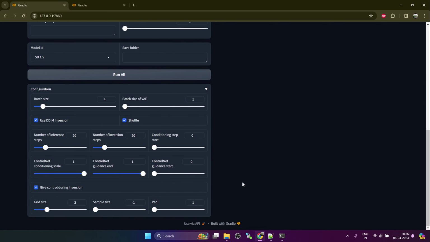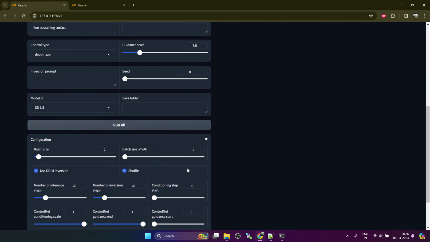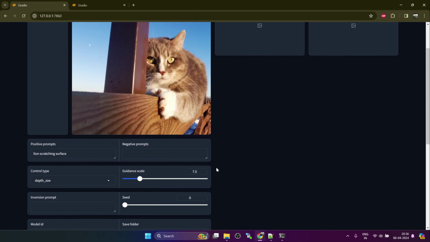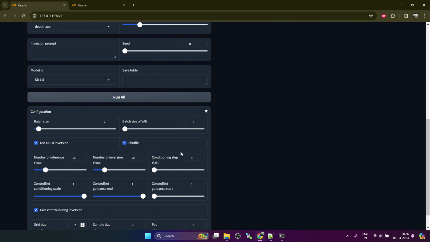Under configuration, since I have a low VRAM card, I did face the issue of queued up memory error. So to fix that, I have reduced the batch size to 2 and grid size to 2. So if you face the memory issue while generating, you can reduce the batch size and the grid size, or depending on what settings work with you. And then we have to click on run all.